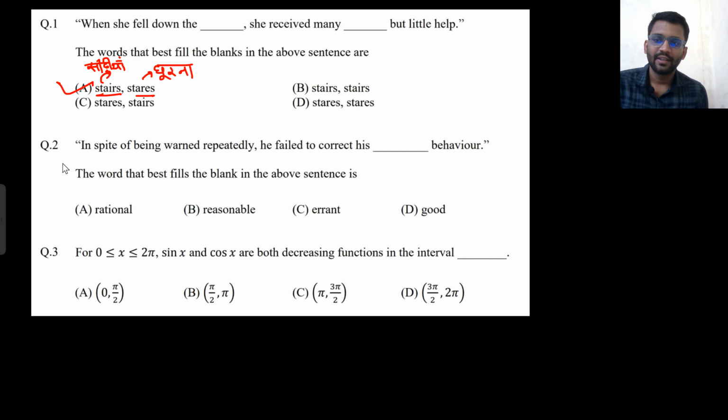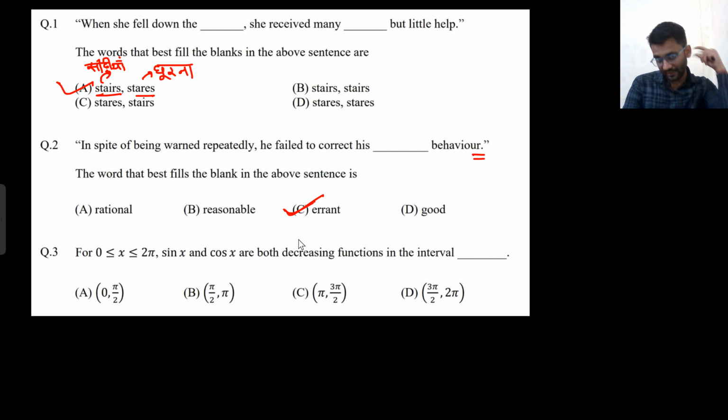Now this one: in spite of being warned repeatedly, he failed to correct his behavior. Look, if his behavior was good, why would he have been warned? They would not warn him if his behavior had been good. So his behavior was not good. It was neither reasonable nor rational. So his behavior was errant.